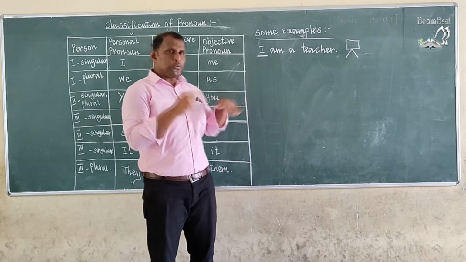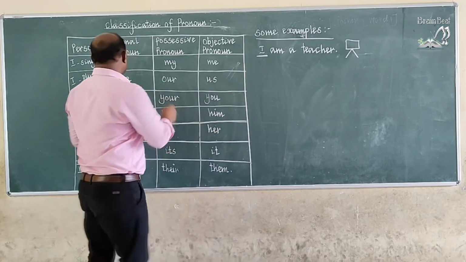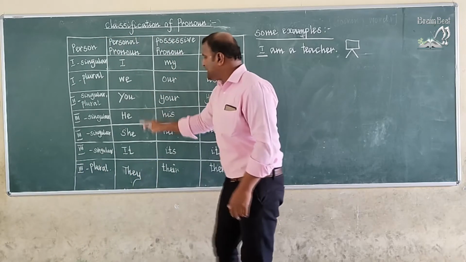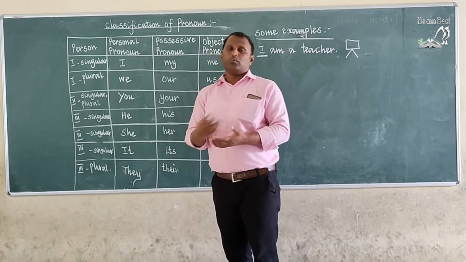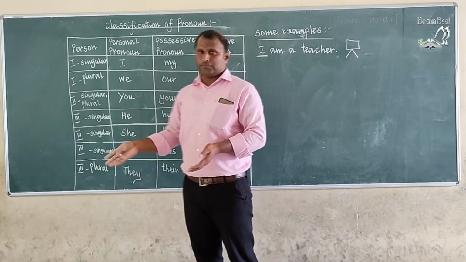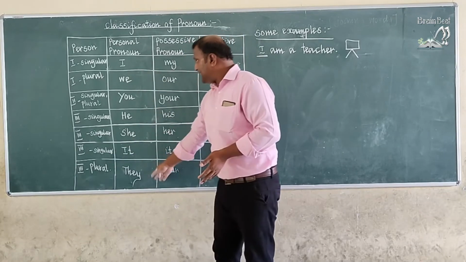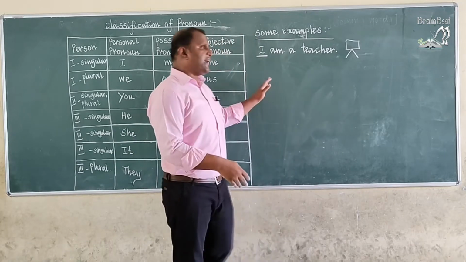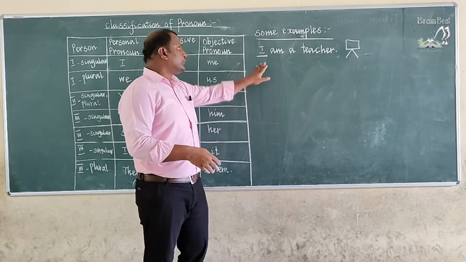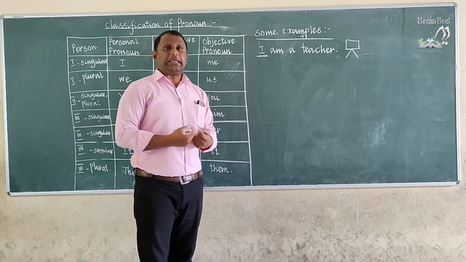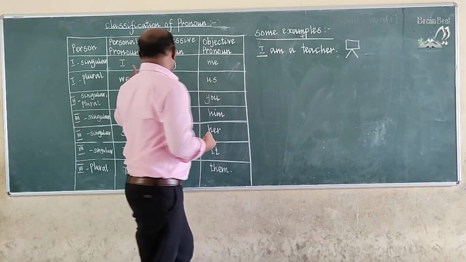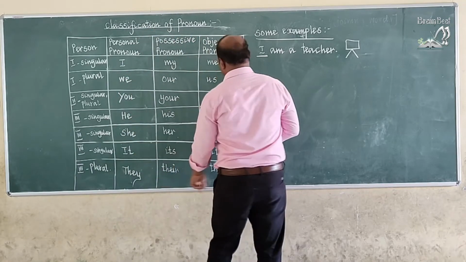So if you want to use these personal pronouns I, we, you, he, she, it, they, because they are instead of nouns, you can use them in the passage or paragraph after a full stop, after a period.